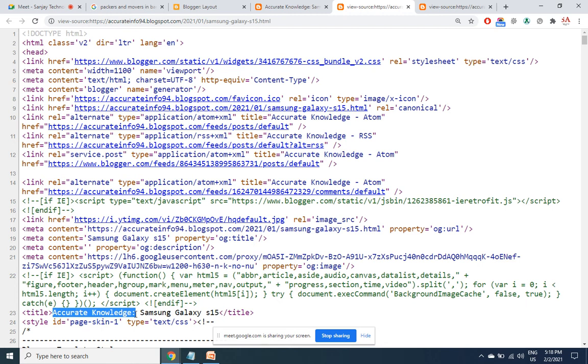While the search engines are reading this page, they may think that it is based on accurate knowledge and Samsung Galaxy S15. We are not able to focus on the keyword. We are slightly deviating. That is how they think. So the starting two words are unnecessary. The starting part of the title tag, which is carrying my website title, is unnecessary for the internal pages. For the home page it may be there, but we do not want that in internal pages.